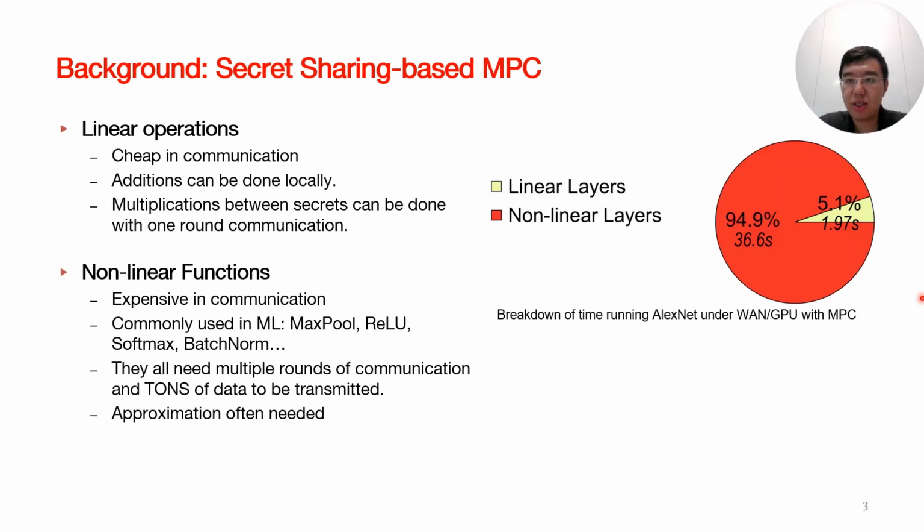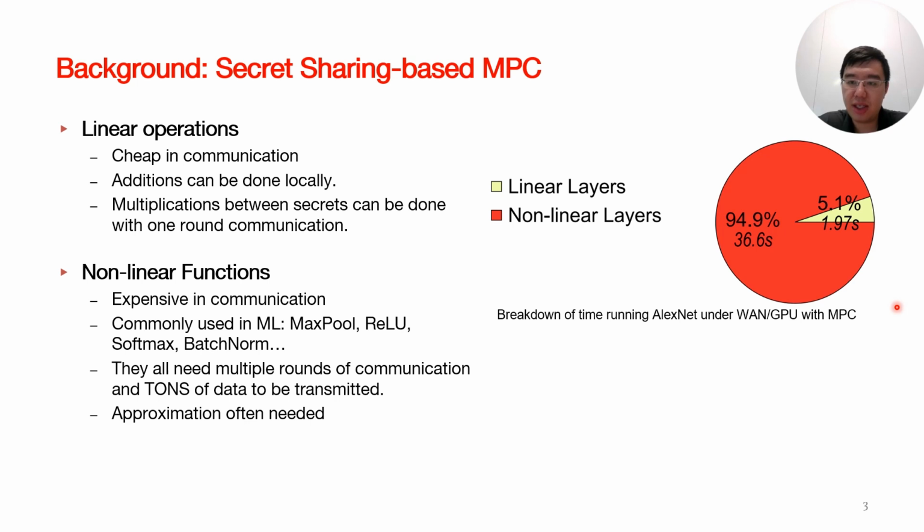The operations in secret sharing-based MPC can generally be divided into linear and nonlinear operations. Linear operations are less communication intensive. Some, like additions, can even be performed locally, while some, like multiplications, mostly require a round of communication. Nonlinear operations, which are common in machine learning, are cheap in computation but far more expensive and complex in MPC, often due to communication, which sometimes requires multiple rounds and tons of data to be communicated.